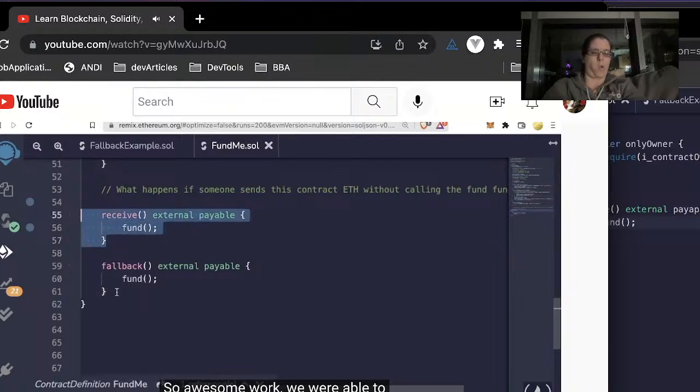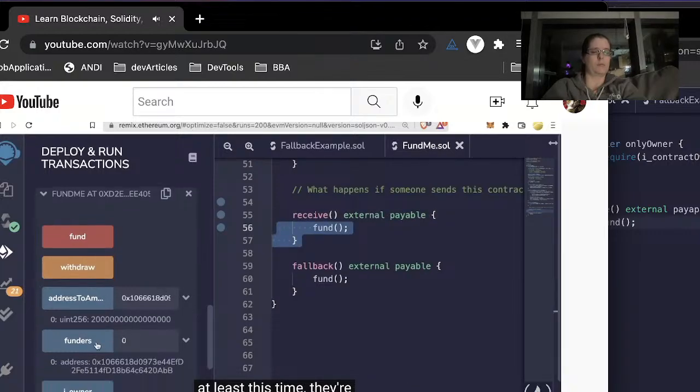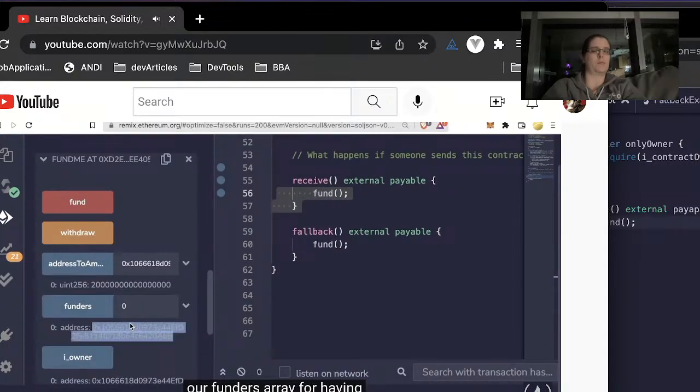We were able to add a receive function to help people who accidentally call the wrong function or accidentally send this contract money instead of correctly calling the fund function. Now, if they had directly called the fund function, it would have cost them a little bit less gas, but at least this time they're going to get credit and add it to our funders array for having sent our funding contract money.